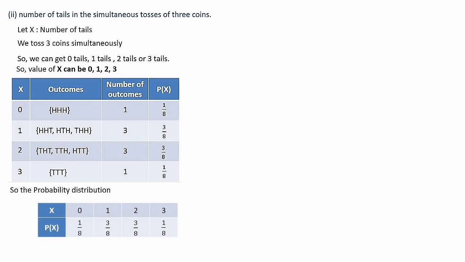From here it is written. The corresponding probabilities we have to collect and write. That is P of x is equal to 1 by 8, 3 by 8, 3 by 8 and 1 by 8. So this is the probability distribution table for question number 2. Next we shall discuss question number 3.